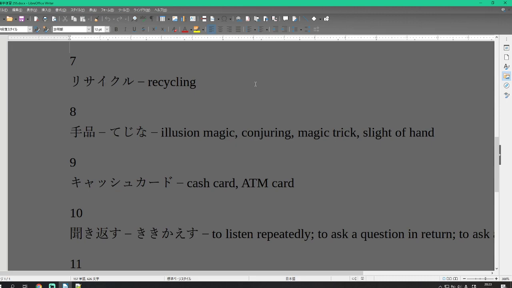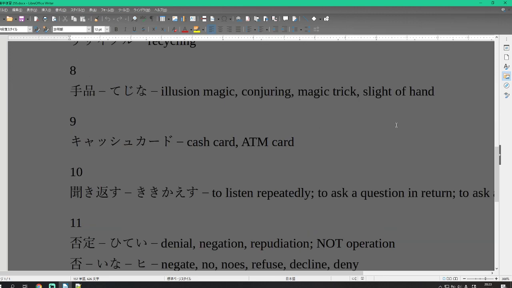Number 7 is recycle. Recycle is recycling. Again, no kanji here, just katakana. Recycle. Recycle is recycling.